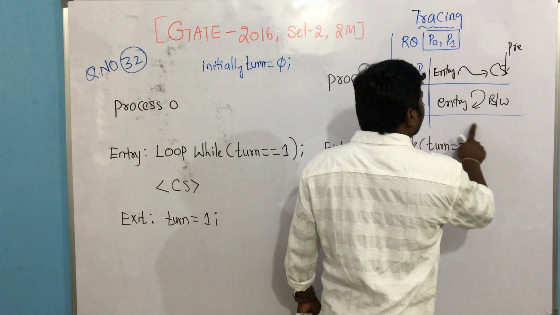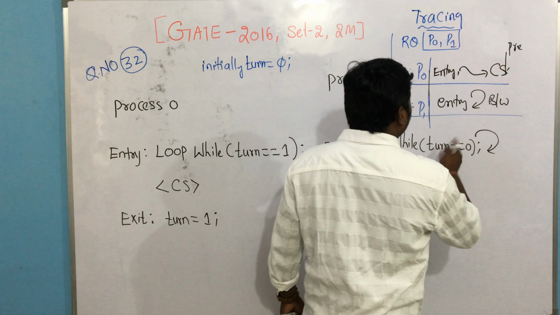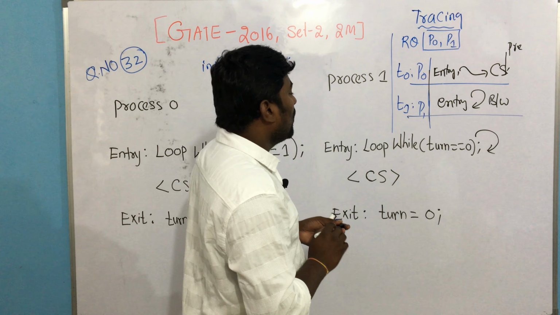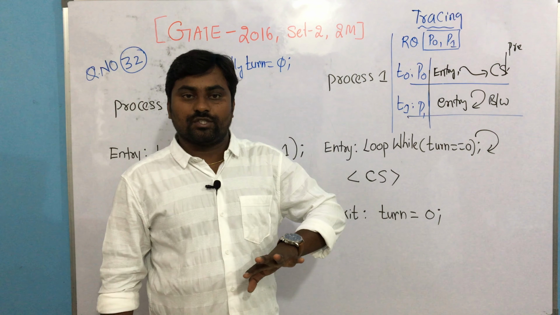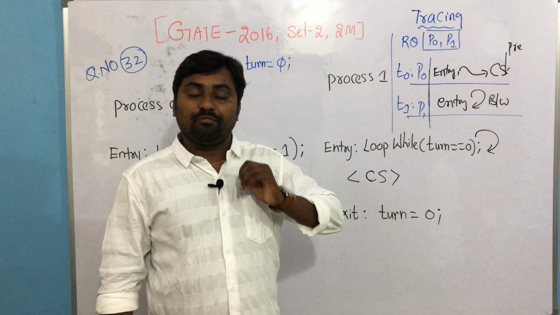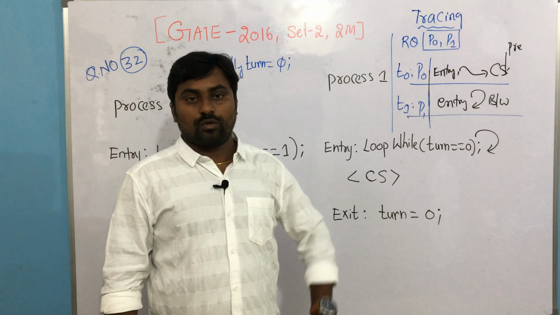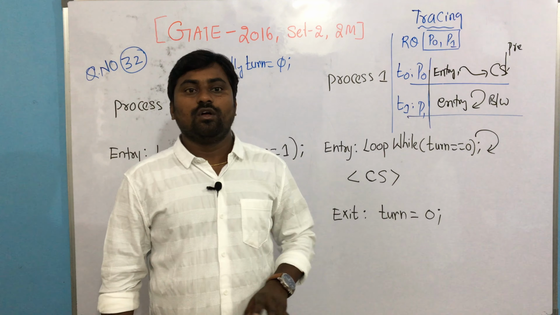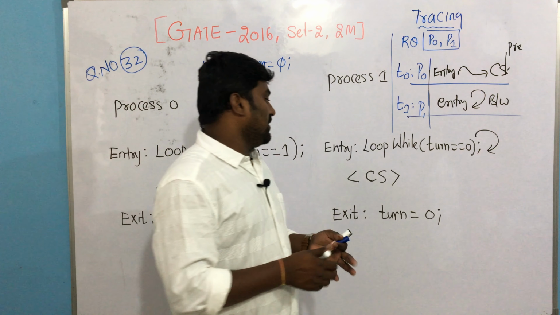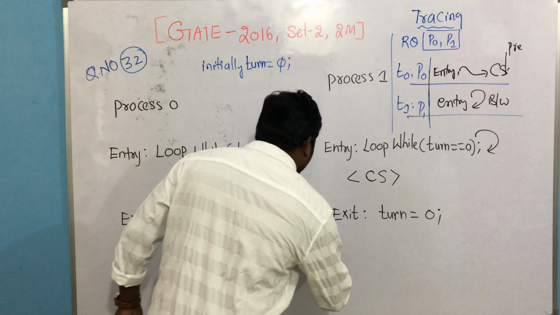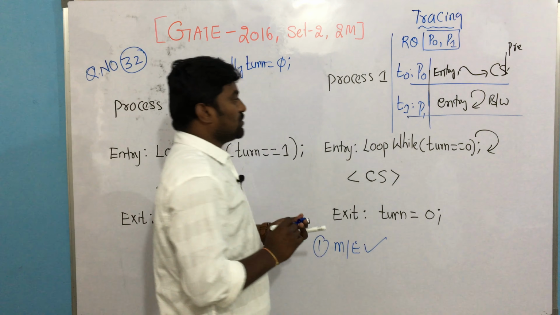So now it keeps on checking because the condition is true. You have to check the same again until it becomes false. Please do understand. Already P0 has entered the critical section, and if preemption occurs and P1 tries to enter the critical section, that is not allowed. Correct or not? Because one process is already there. So can I say it is ensuring mutual exclusion or not? Yes, definitely. So I'll write: it guarantees mutual exclusion. Yes or no? It guarantees mutual exclusion, right?